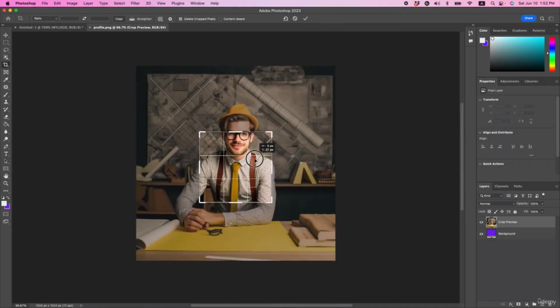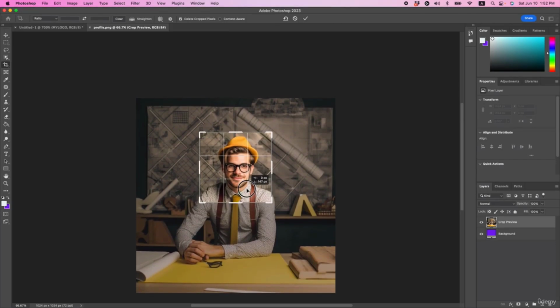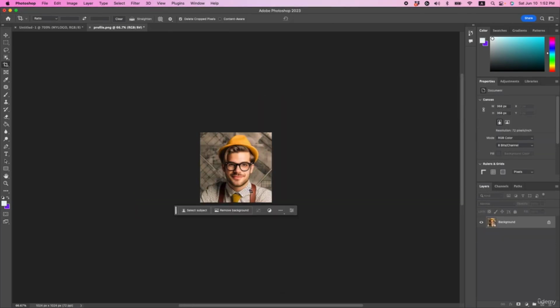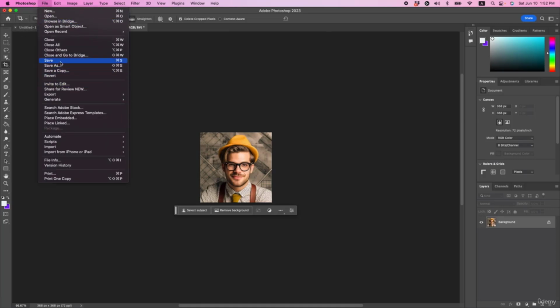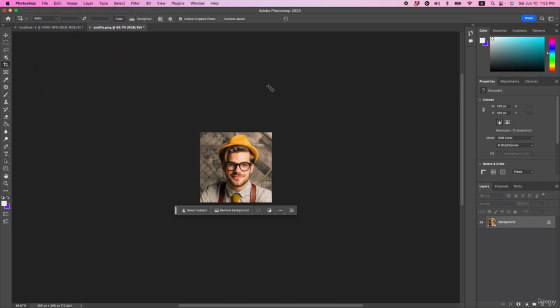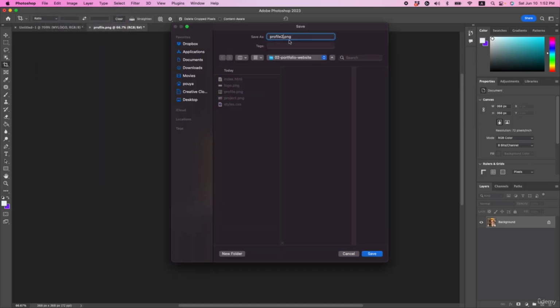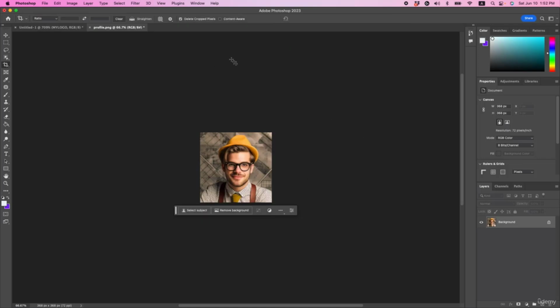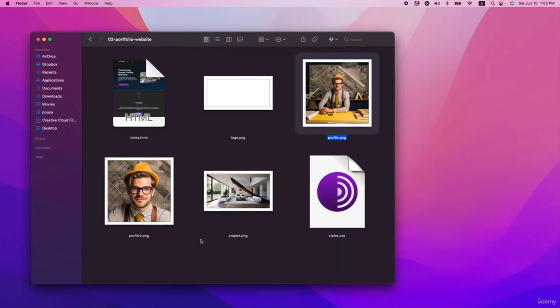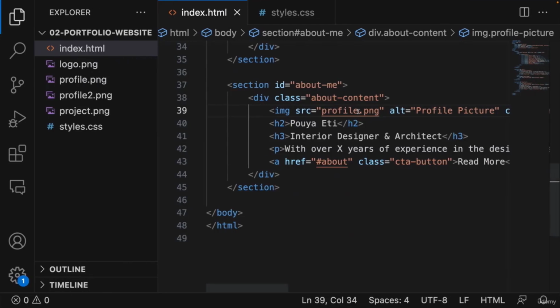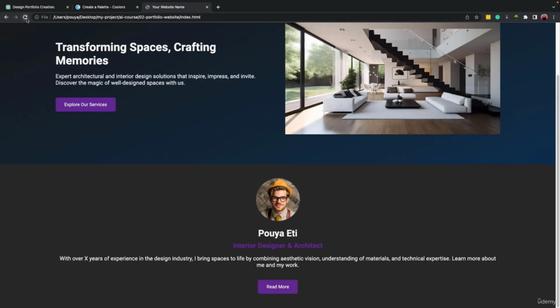And let's just cover the head part. Okay, looks nice. I'm going to just save this or export it as PNG as profile2.png. You can download both of these images from the resources of this lesson. All I need to do is to come here and add number 2 and save it and refresh it.